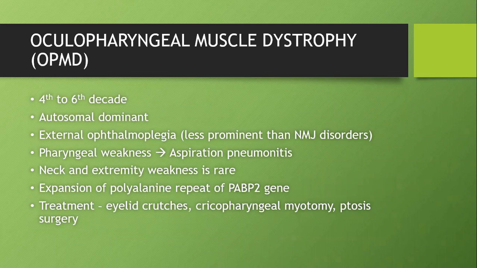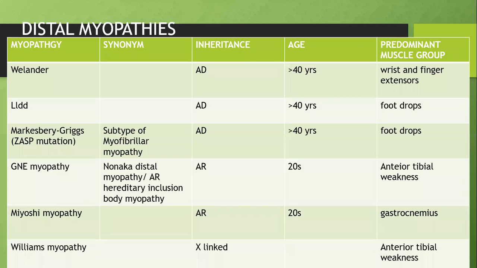OPMD is oculopharyngeal muscular dystrophy. This is common in older age, autosomal dominant. As the name suggests, we'll have ocular weakness with pharyngeal muscle weakness. Remember, in most neuromuscular junction disorders, the initial manifestation will be external ophthalmoplegia or ptosis. So similar, but it's a disease of younger age. So any older patient coming with external ophthalmoplegia, it could be myasthenia gravis again, but it could also be OPMD. Here the mutation will be PABPN1 gene expansion. So treatment will be eyelid crutches, cricopharyngeal myotomy, and ptosis surgery.